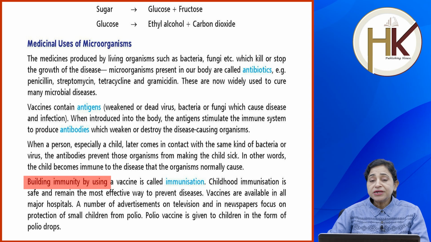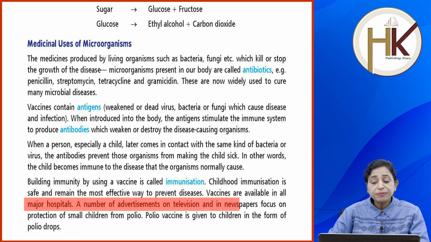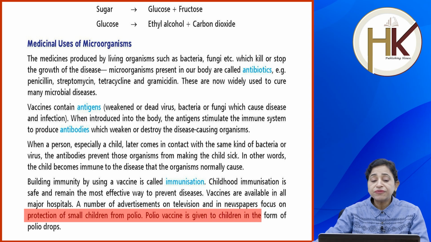Building immunity by using a vaccine is called immunization, and childhood immunization is safe and remains the most effective way to prevent diseases. Vaccines are available in all major hospitals. A number of advertisements on television and in newspapers focus on protection of small children from polio, and polio vaccine is given to children in the form of polio drops.